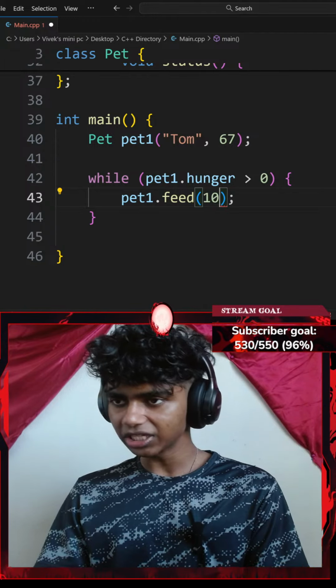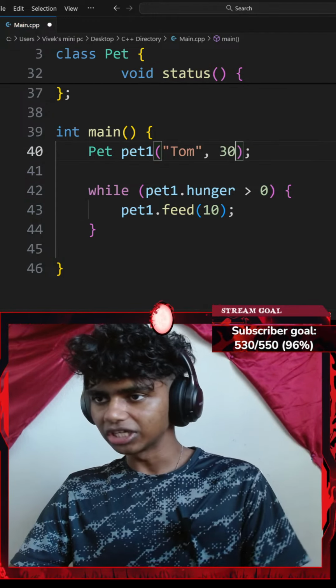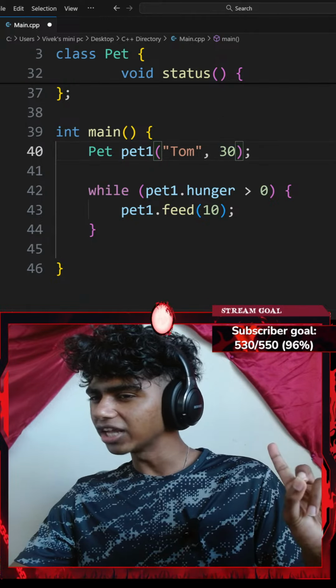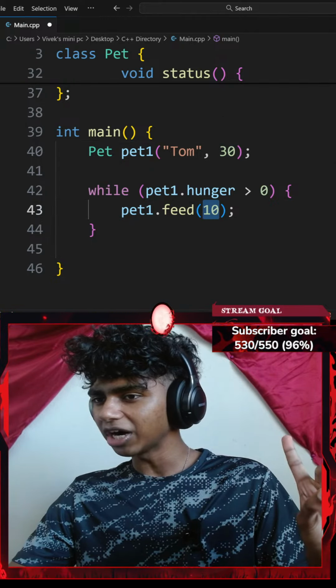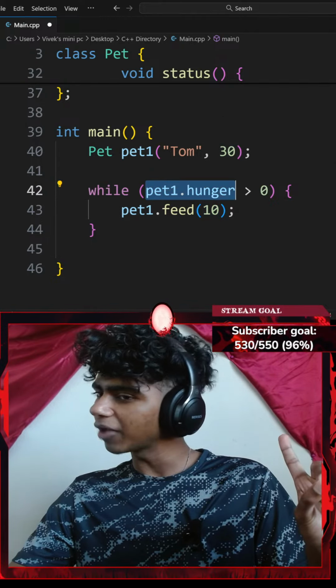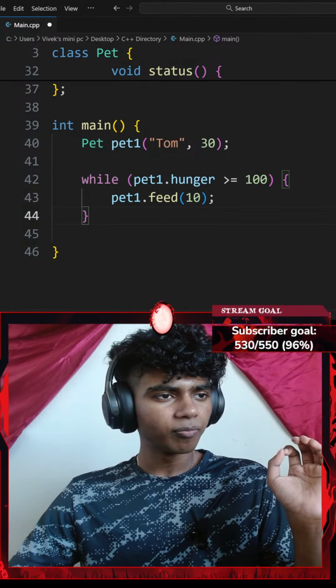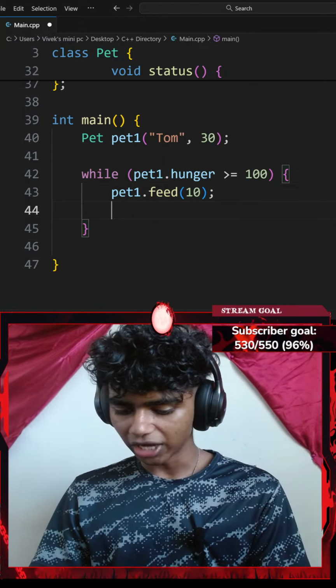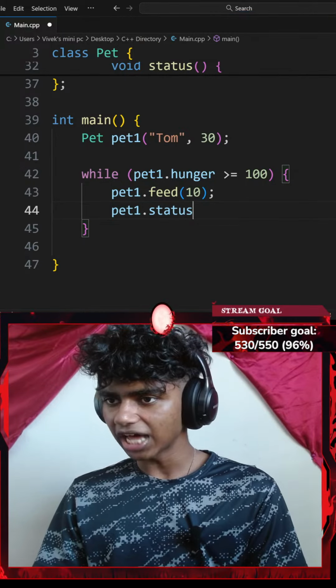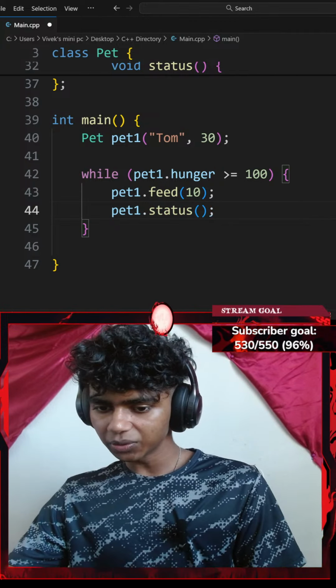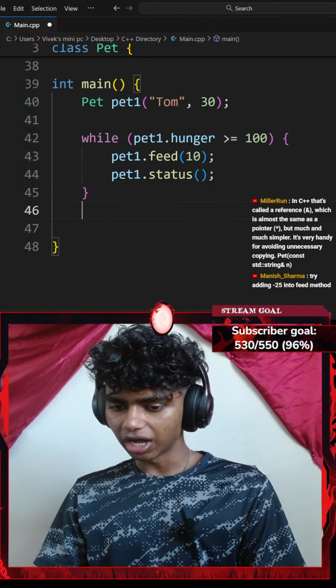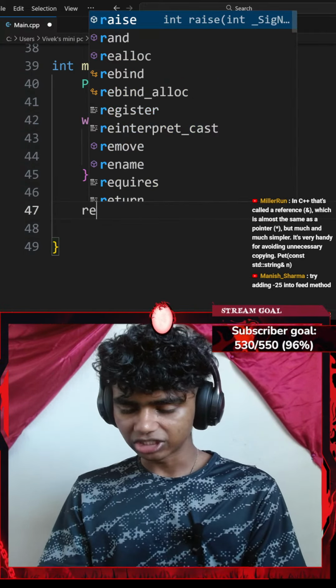Okay, honestly, I'll go with something like 10. Maybe change this to 30. So my pet has 30 hunger, and it's gonna increase by 10 every single time until my pet hunger is not less than... I think I should go with something like less than or equal to 100. So actually greater than or equal to 100. Okay, that should make more sense. Next up, print the status each time. So I could go with something like pet1 dot status with a pair of parentheses ending with a semicolon.